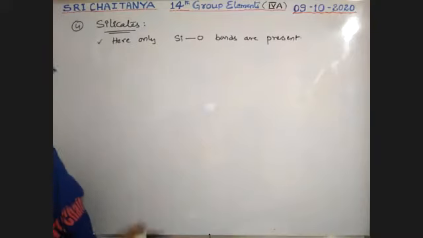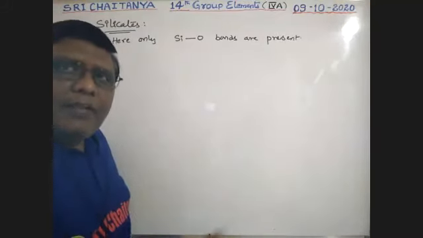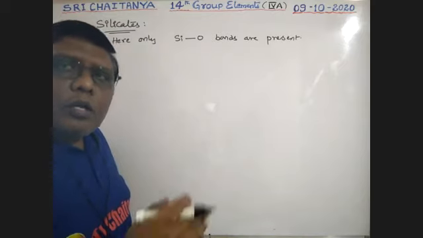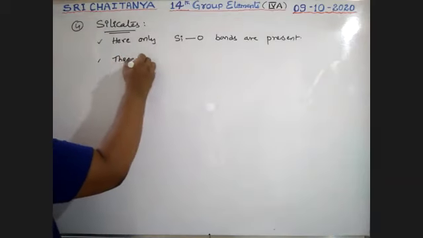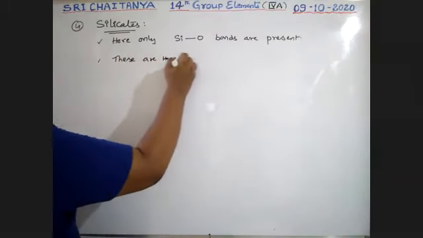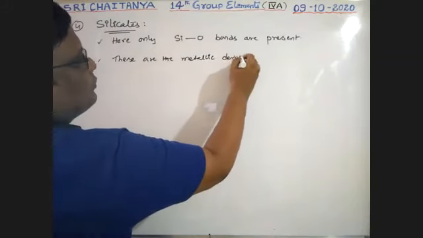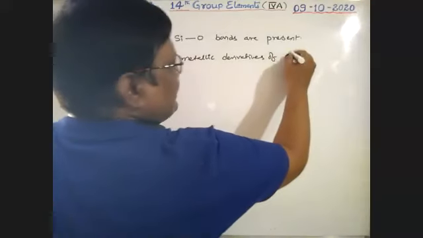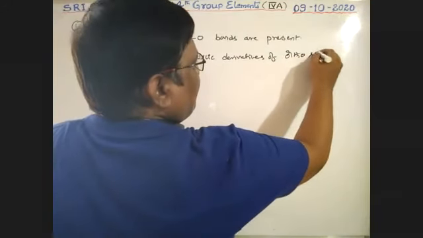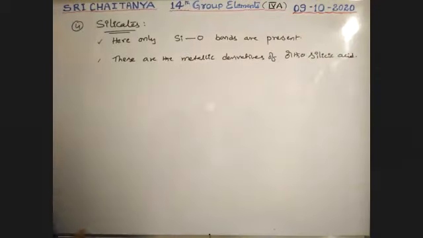Silicon, oxygen, only bonds are present, boys. These are the metallic derivatives of orthosilicic acid.